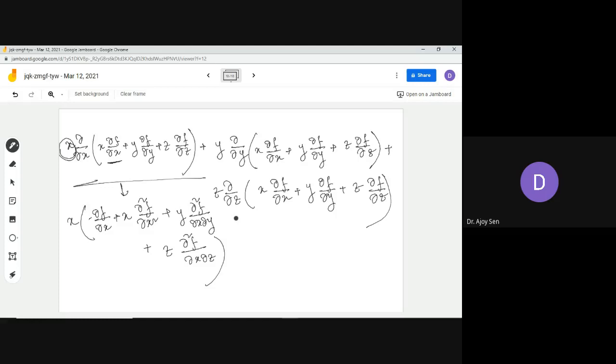So what is the full expression you can get? That full expression is given to be n into n minus 1 of f. So you see, this is a long expression. So for your convenience, I am doing this thing.